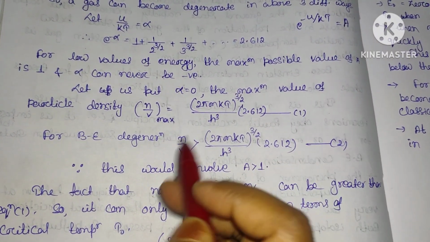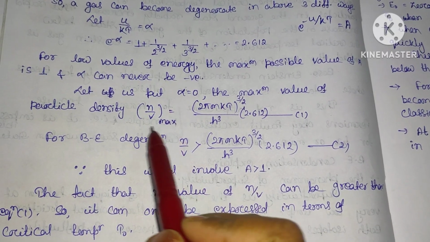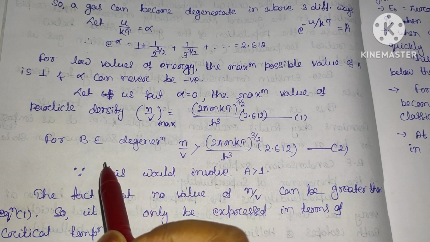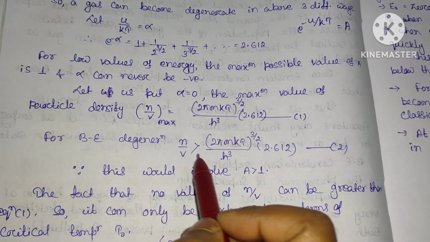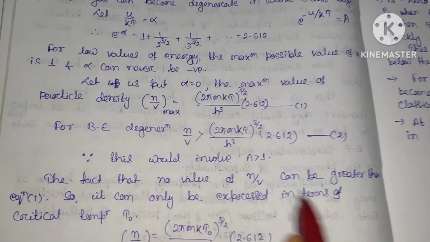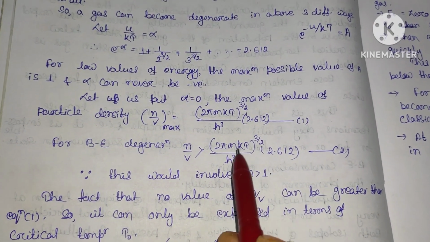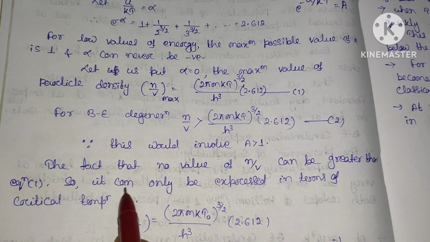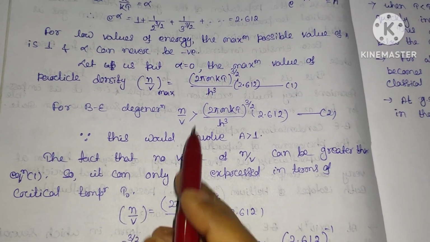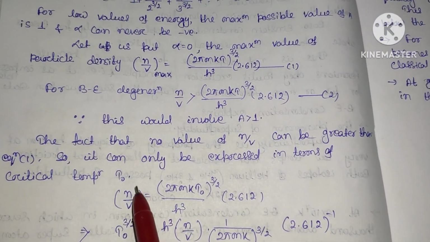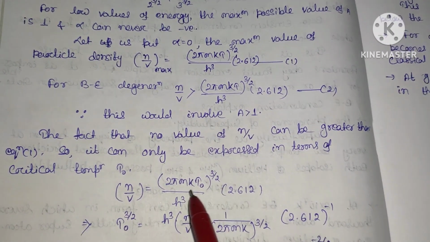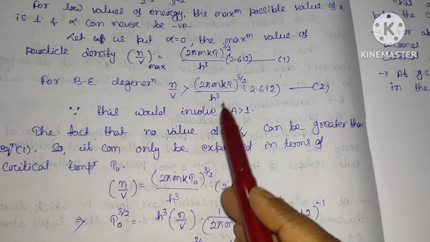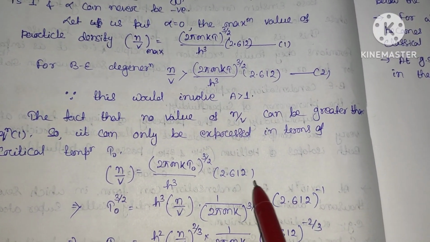So what I am telling is that this is the maximum value. So how can we say that in the Bose-Einstein case, this n by v will be greater than this? It can only be expressed when this temperature is your critical temperature T naught. In that case, this might be the possible case. So this n by v will be equal to (2 pi m k T naught) whole power 3 by 2 divided by h cube into 2.612.